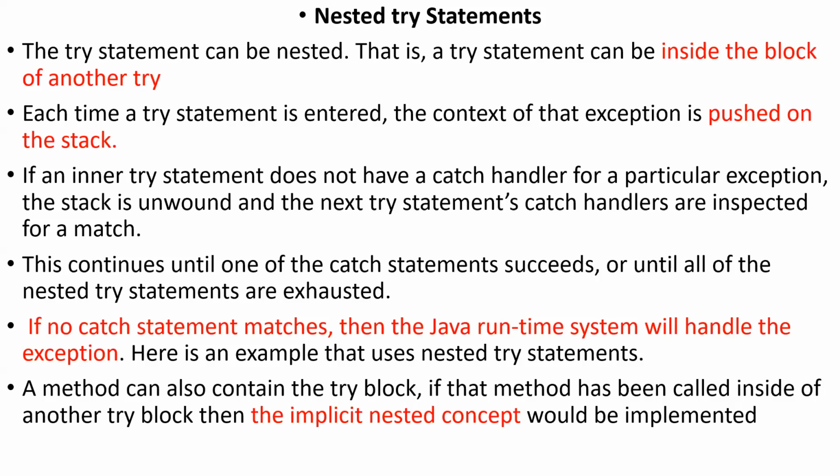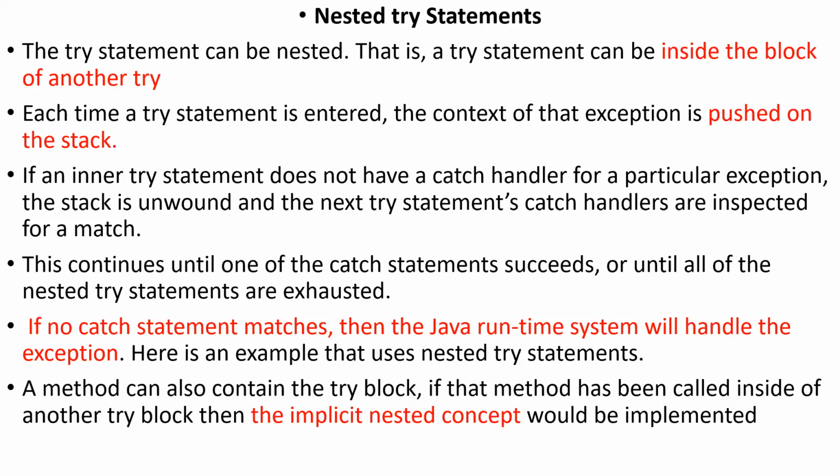Say if there is no match, then that exception won't be handled, and the runtime system will go to the next exception which is on the top of the stack. Like that, all the exceptions present in the stack will be checked with the respective catch blocks. If there are nested try statements, the exceptions will be stored in a stack data structure. Okay, that is also another thing.